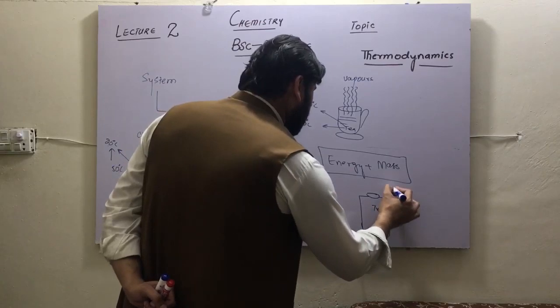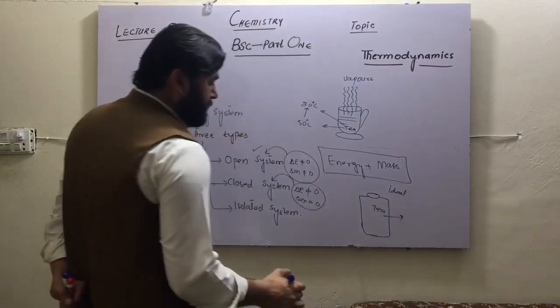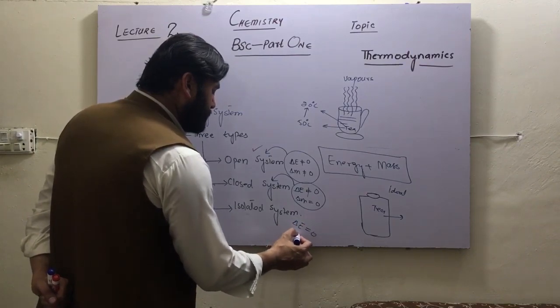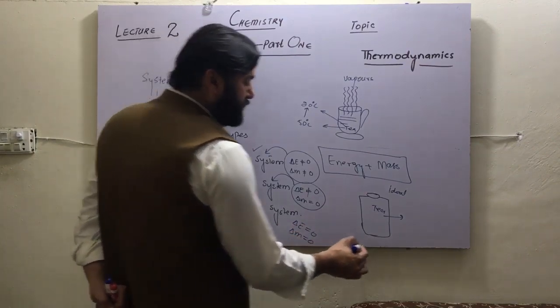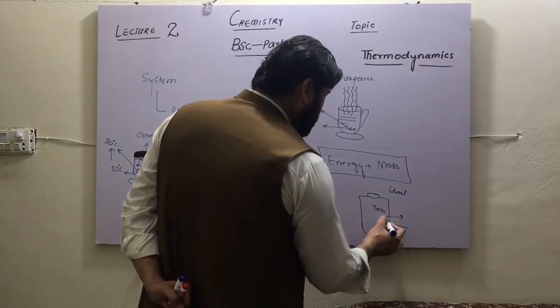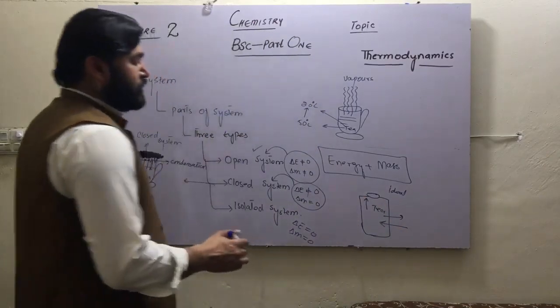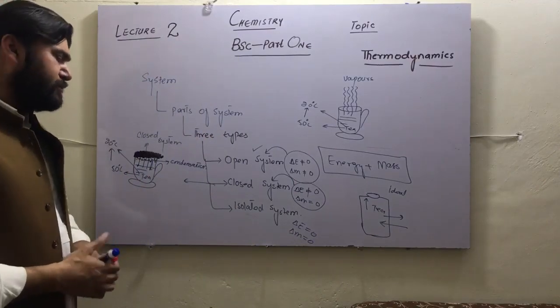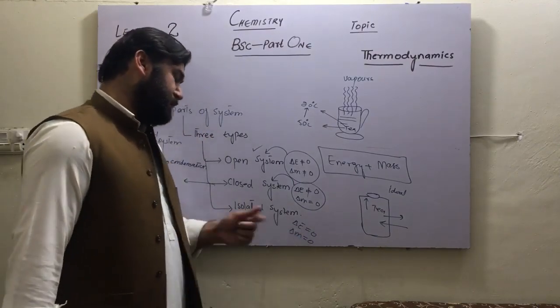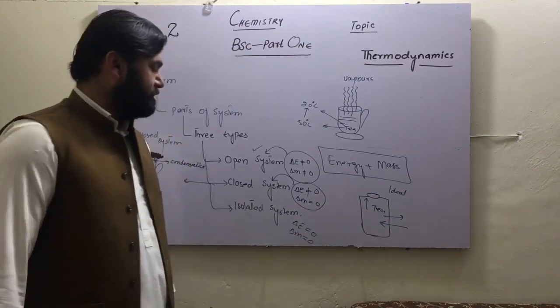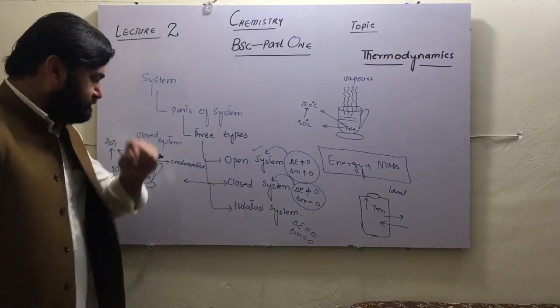This is the ideal condition in which delta E is equal to 0 and delta M is equal to 0: neither energy is transferred nor mass is reduced. There is no change in energy and no change in mass, so we can say that is an isolated system. This is ideal. We don't have such a system in reality.